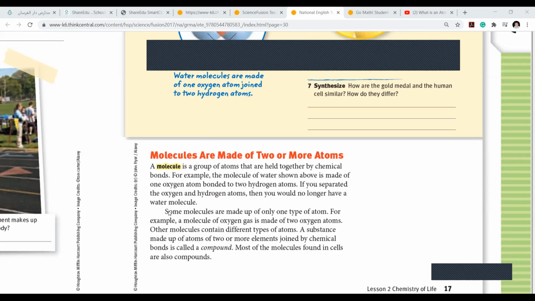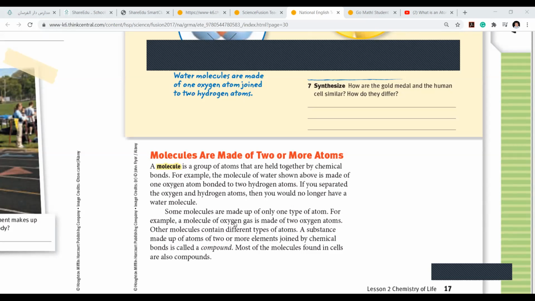Lean, can you read the second paragraph? Some molecules are made up of only one type of atom. For example, a molecule of oxygen gas is made of 2 oxygen atoms. Other molecules contain different types of atoms.